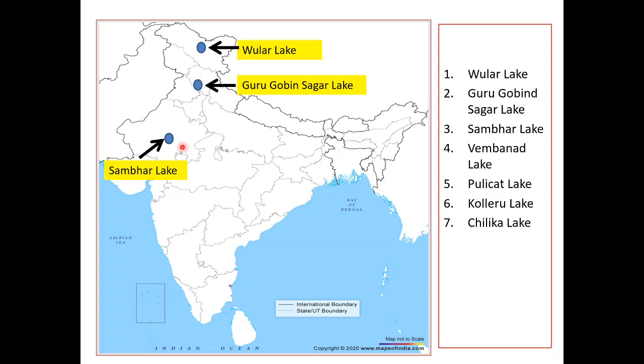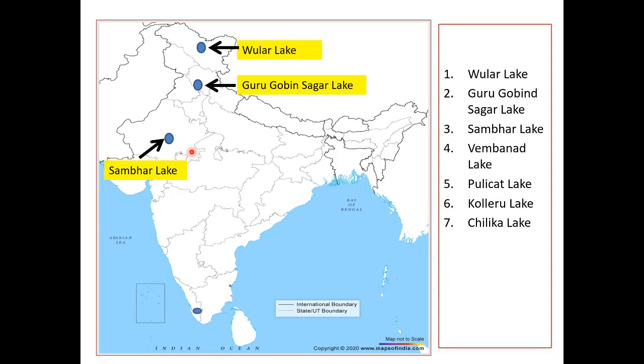Okay, the Sambar Lake in India is the largest inland salt lake, located 80 kilometers southwest of the city of Jaipur and 64 kilometers northeast of Ajmer. Okay, it surrounds the historical Sambar Lake town. Its length is around 35.5 kilometers, and the surface elevation is 360 meters above sea level.